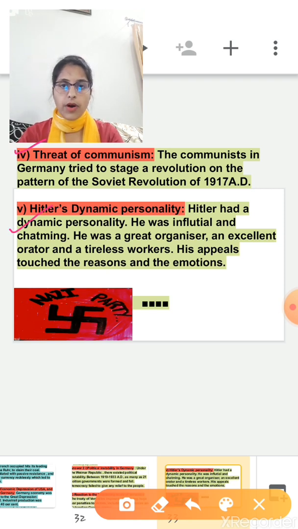Last and most important, basically, Hitler's dynamic personality. Hitler had a dynamic personality. He was influential and charming. He was a great organizer, an excellent orator, and a tireless worker. His appeal touched both reason and emotion. So basically the main reason behind the success of the Nazi party in Germany was that Hitler was a great and motivational speaker.